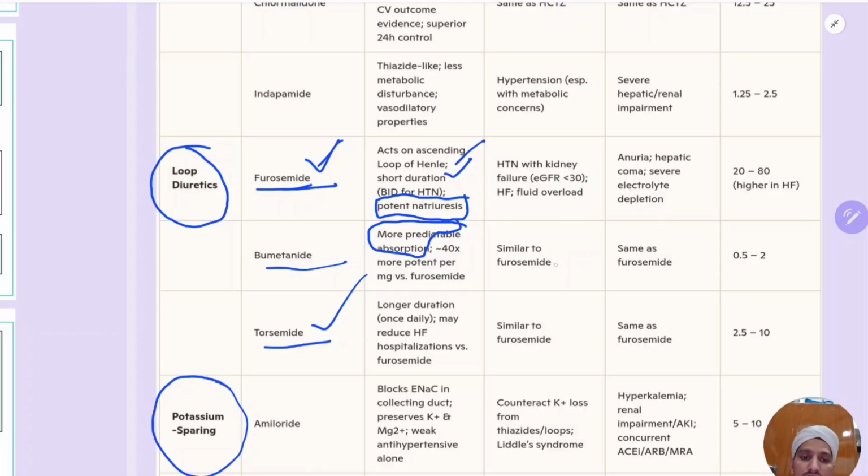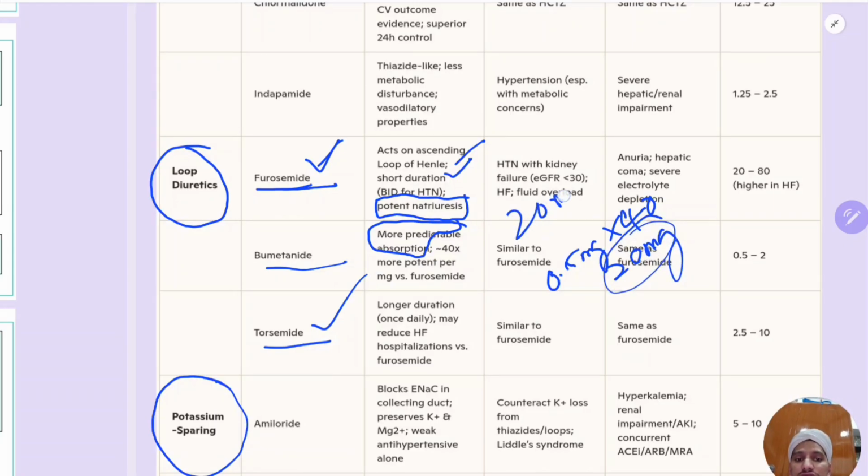So if you take 0.5 mg of bumetanide multiplied by 40, it is actually 20 mg. Okay, that means 20 mg of furosemide is equal to 0.5 mg of bumetanide. Okay, this is important. So it is very much potent. Potent diuretic is bumetanide.